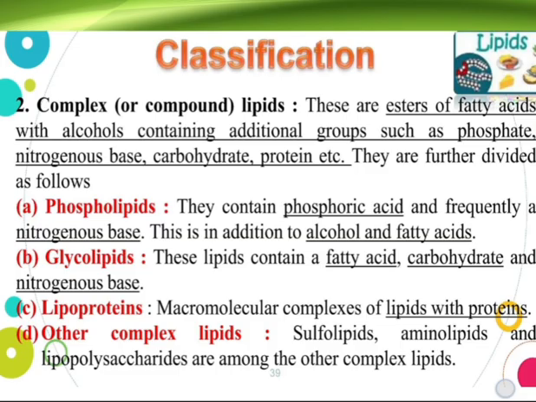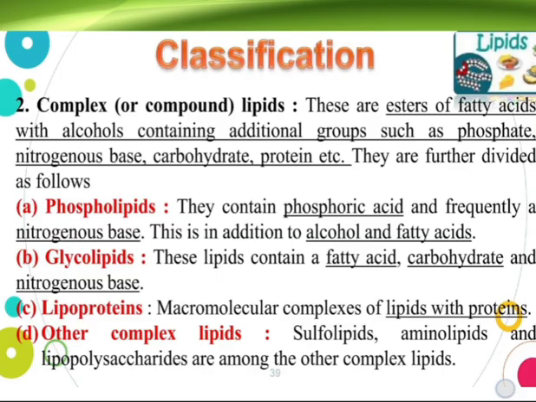Second, we see about complex lipids. These complex lipids are otherwise known as compound lipids. These are esters of fatty acids with alcohol containing additional groups such as phosphate, nitrogenous base, carbohydrates, protein, etc. They are further divided into the following categories. These complex lipids are further classified into four main categories. They are phospholipids, glycolipids, lipoproteins, and other complex lipids.